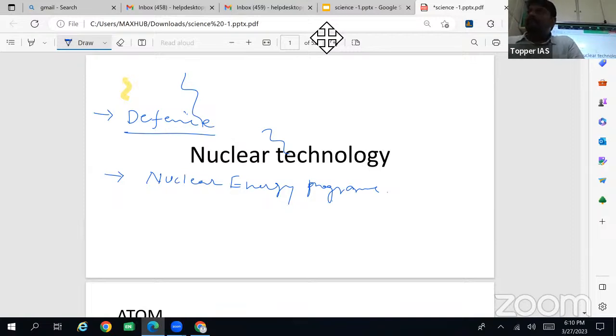What are the features of this BrahMos? For example, it is a cruise missile, a supersonic missile. What is supersonic? And what is Mach number? Basically, the speed of missiles is measured in Mach. So what is supersonic, and what is hypersonic?